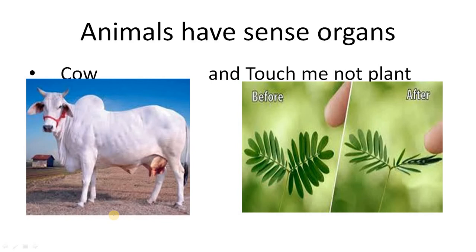Do plants feel anything? Yes, plants are also living organisms. They also feel pain when you pluck their flowers, when you pluck their leaves, when you pluck their branches, when you cut their branches, or when you cut the tree.